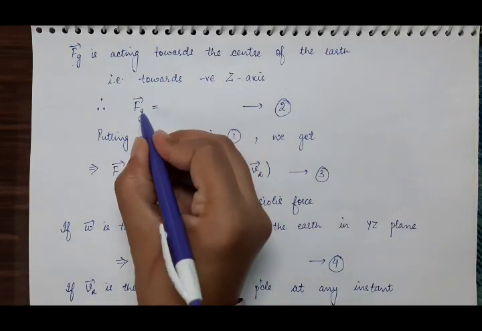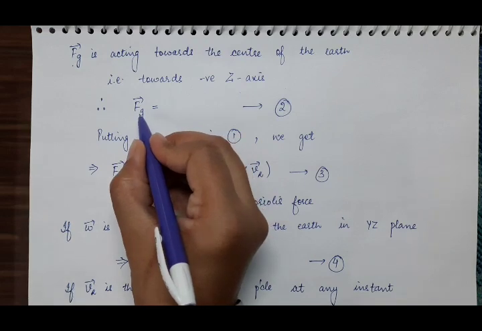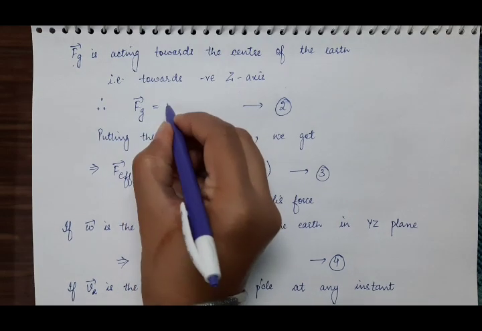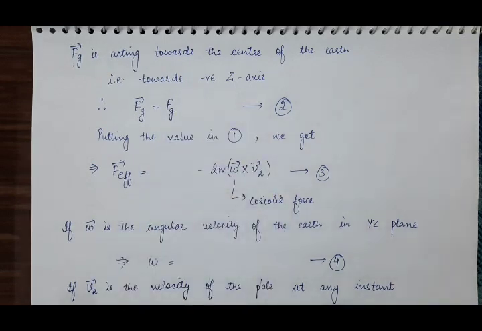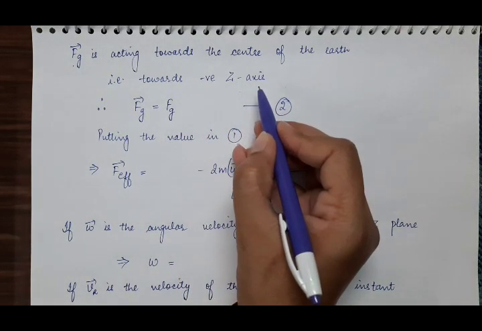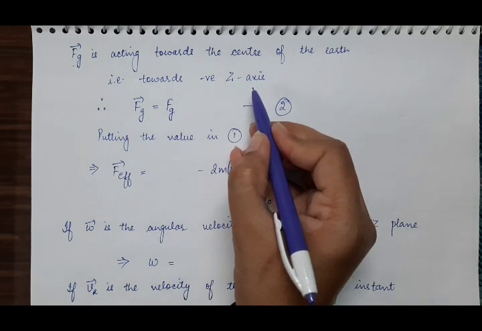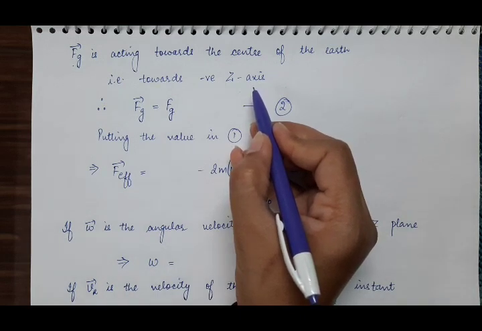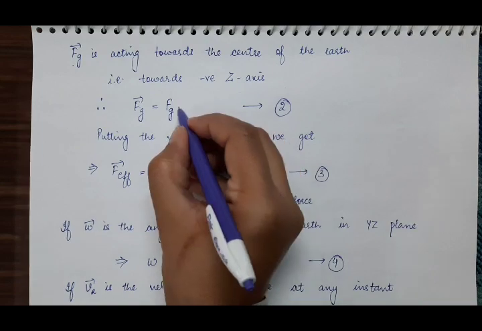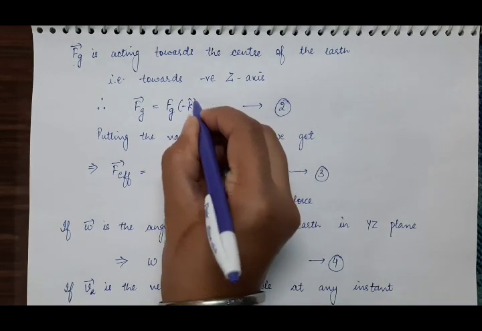So Fg vector, like any vector, is equal to the product of its magnitude, that is Fg, into its direction. Its direction is towards the negative z-axis, and the unit vector along the z-axis is k cap, so the unit vector along the negative z-axis is minus k cap.